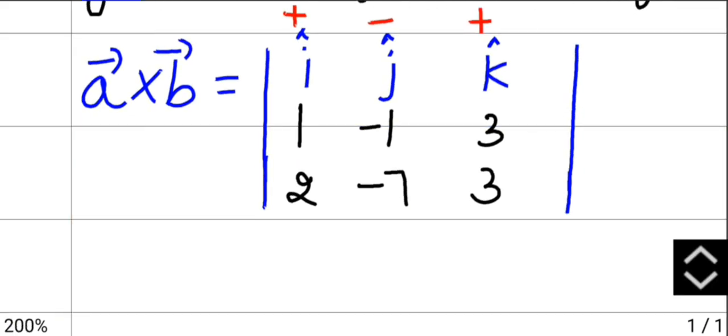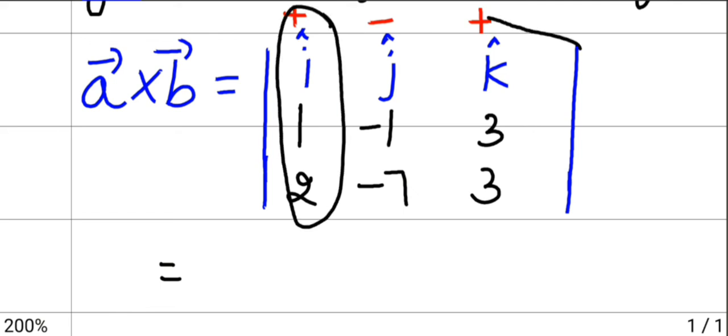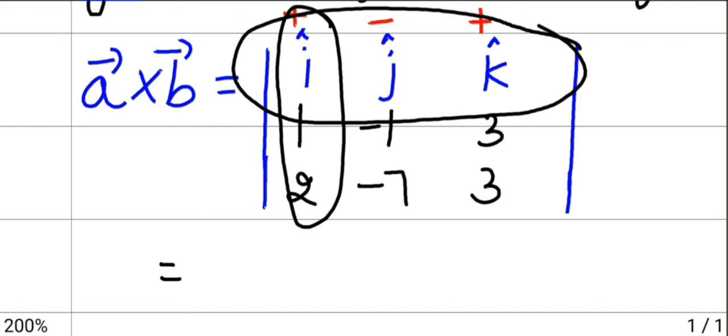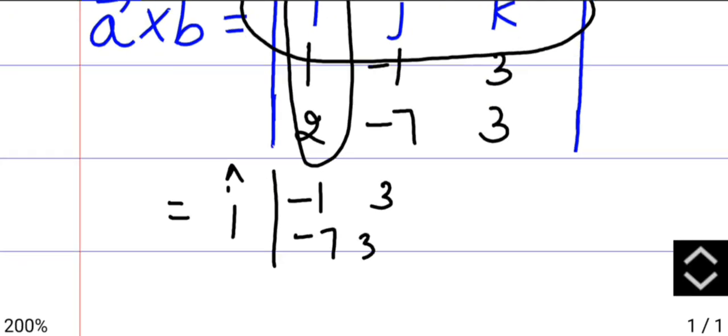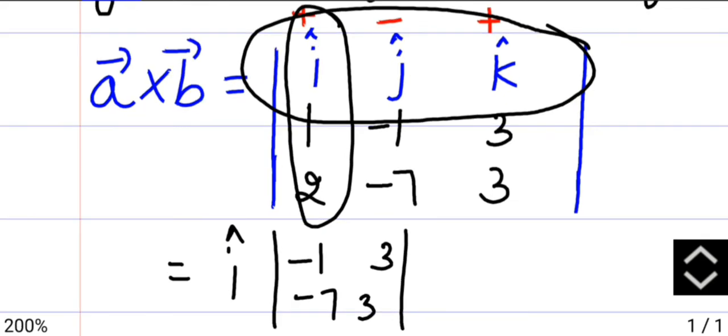So to solve, we take the first element, that is i cap, and we get minus 1, 3, minus 7 and 3, the left out elements. The element whichever you select, that row and column should be neglected.